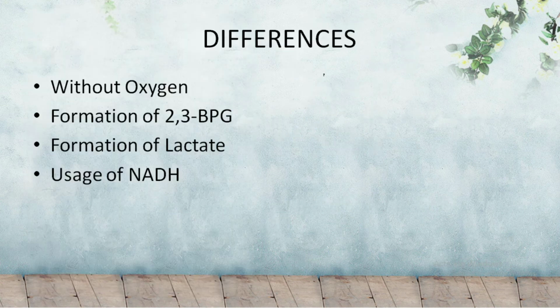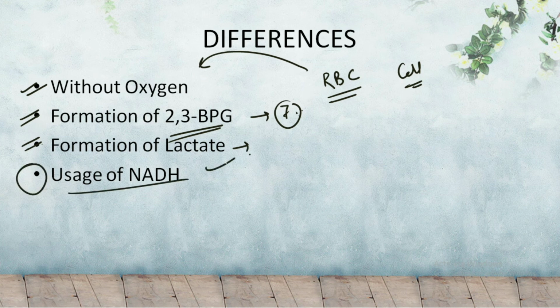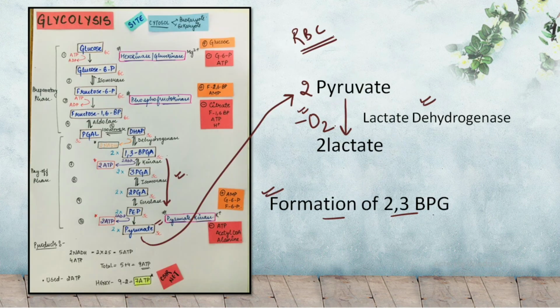So let's just list down the differences between the glycolysis that happens in the RBCs and in the normal cell. In the RBCs, there is no oxygen. The complete process occurs without oxygen. There is the formation of 2,3-BPGA at step number 7. Then we have the formation of lactate as the final result, and also there occurs the usage of NADH. And talking about the net ATPs, we have in total only 2 ATPs being produced in case of the RBCs. So this was all about it.